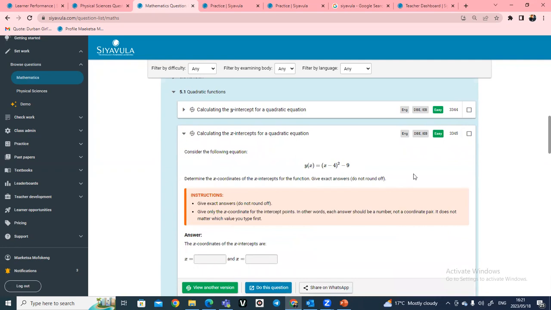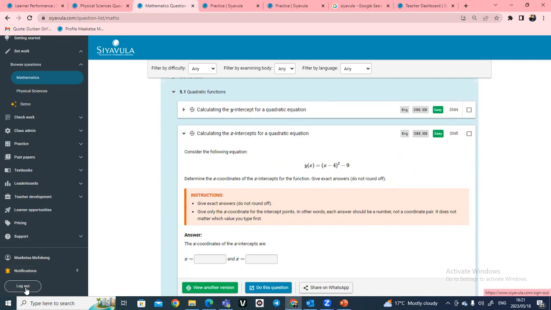So what you do, you will write down some questions for your classwork or for homework for your learners, and you're going to assign question number 3345 or 3344 to your learners for them to complete as classwork in class, and then you'll be able to download the report. So where do learners type in this answer?